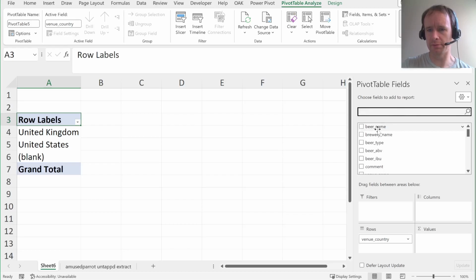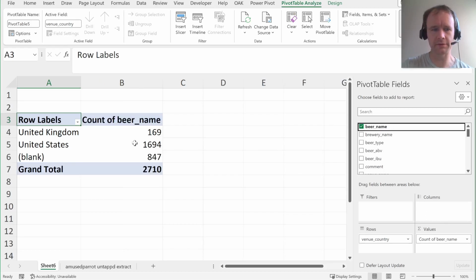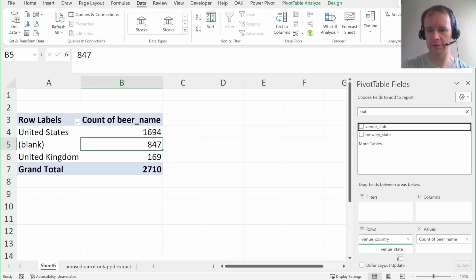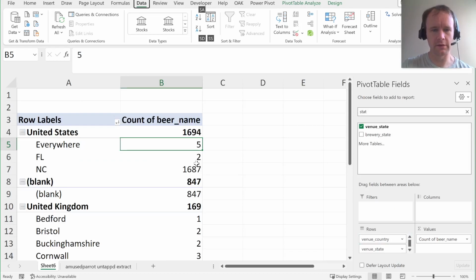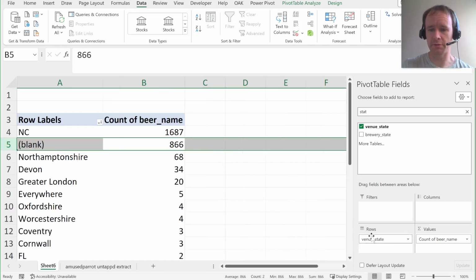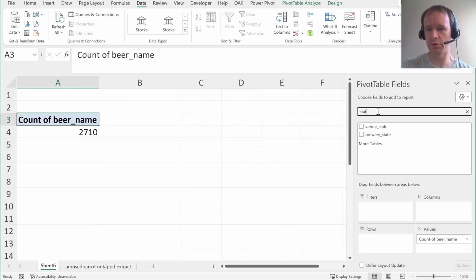And we just put in the first column, which is always populated to give us a count. This is a person who mostly drinks in the US. Let's see, we could drill down further, go to the state. Oh yeah, so there's probably a person who lives in North Carolina, occasionally goes to the UK. Okay, so another question we might ask is, there's a brewery location as well. So where do they like to drink beer from?